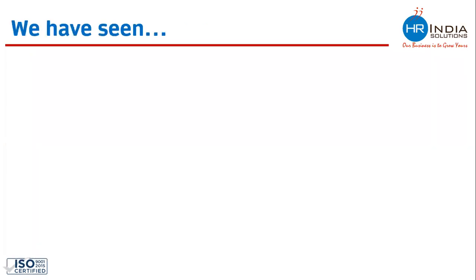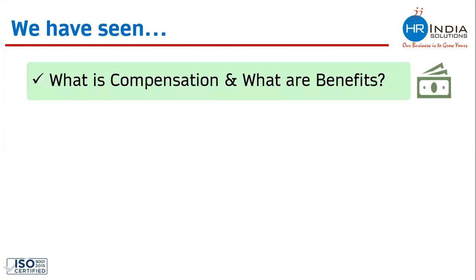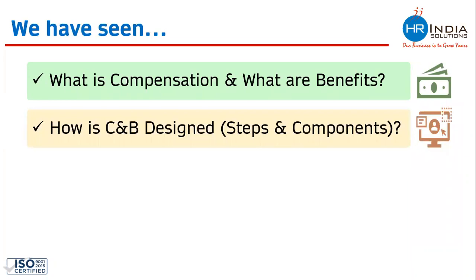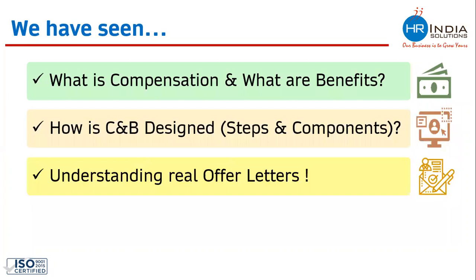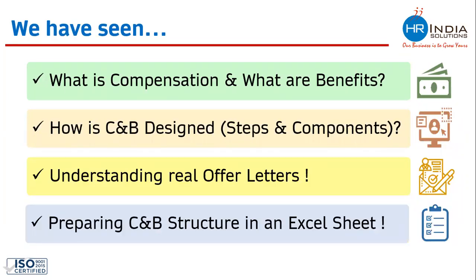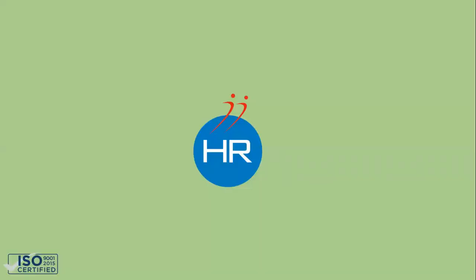So we have seen what is compensation. We have also understood what is benefit. We have seen what is the process, how CNB is designed, what are the various steps, and what all components we should keep in mind while designing the compensation and benefit structure. We have understood various offer letters which differ from company to company, and we have prepared one CNB structure in an Excel sheet for better understanding. So this is what I wanted to share in today's demo session.